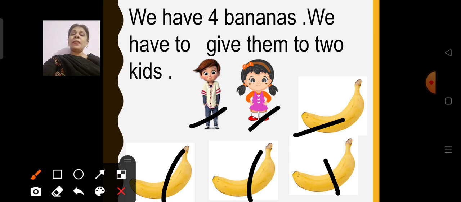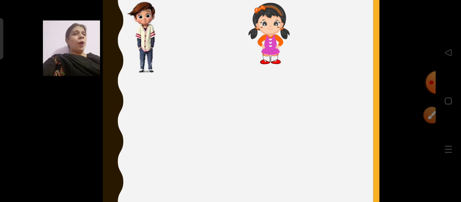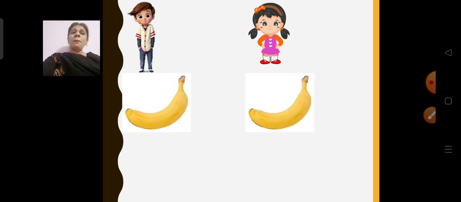We need to share this 4 bananas with them equally so that both the children get the equal quantity of bananas. So let us see how we are going to share with them equally. Now see, 1 boy, 1 girl, and I am having 4 bananas with me. How am I going to share? First I will give 1 banana to the boy, then 1 banana to the girl. Now both are having equally 1. So 2 bananas I have distributed. Now 2 are left with me.